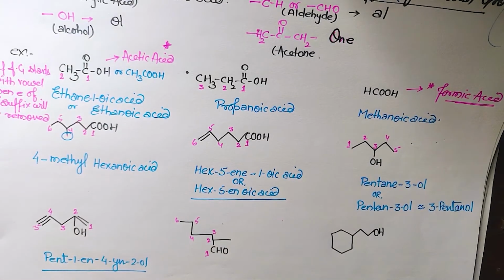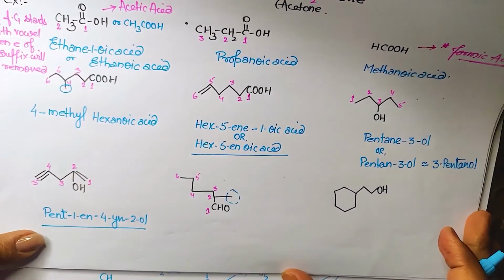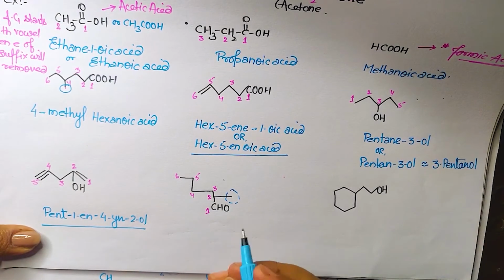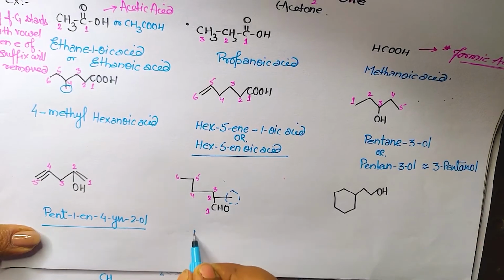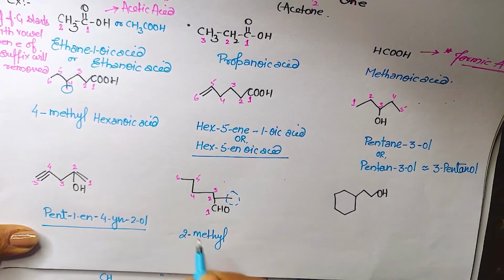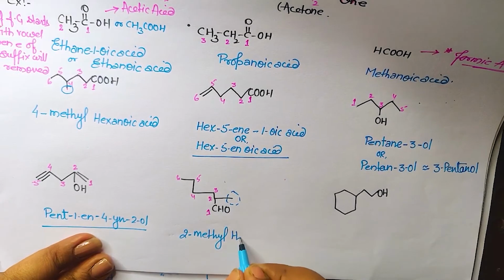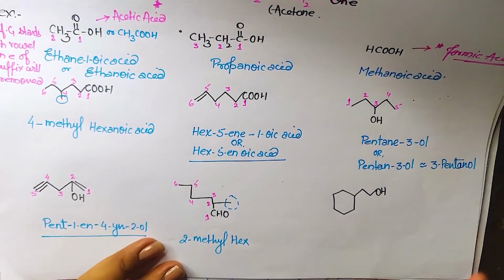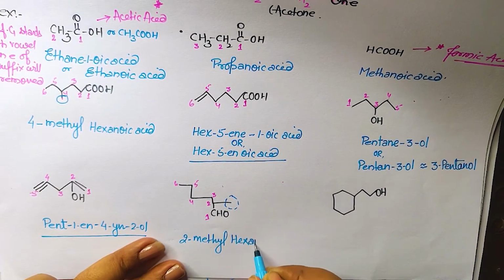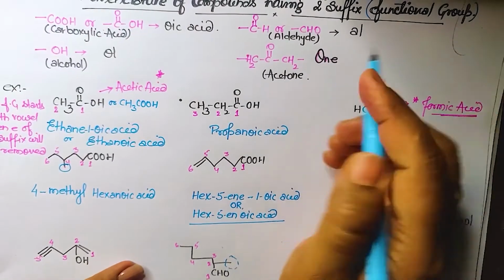So what is the branch over here? We have a branch, yes, of 1 carbon. So we will put 1 branch. The branch has to be written first. What will we write? 1 carbon is methyl. And at which position? Second position. So we will write 2-methyl, and then the root word is 6 carbon. So we will write hex. All are having single bond. So we will write hexane. We will remove the e. Why? Because CHO, for CHO what are we supposed to write?